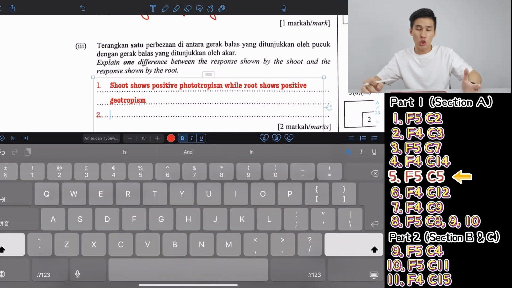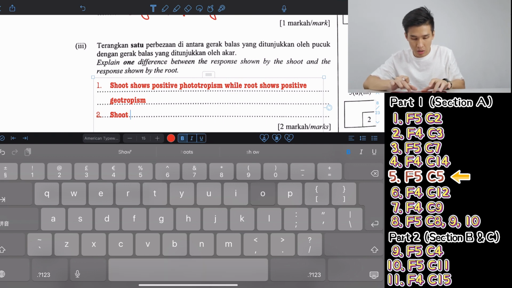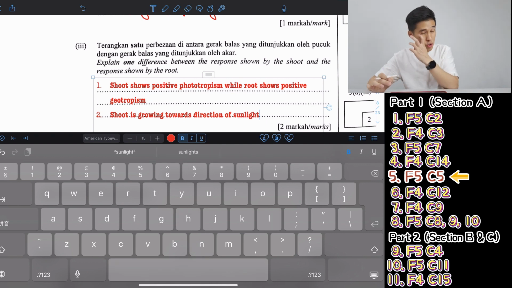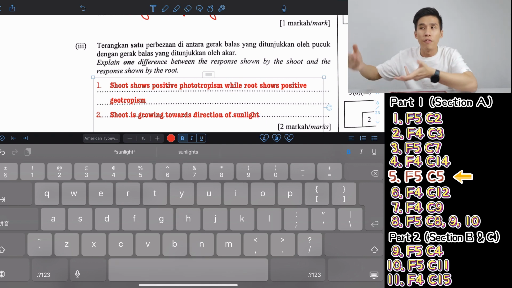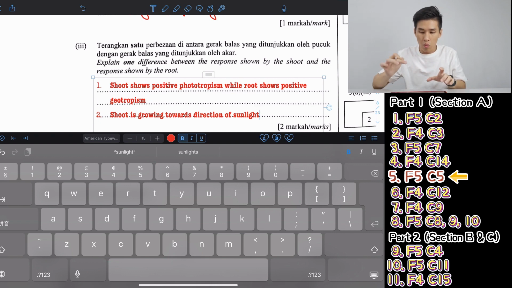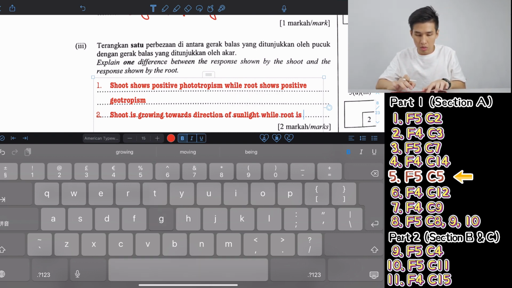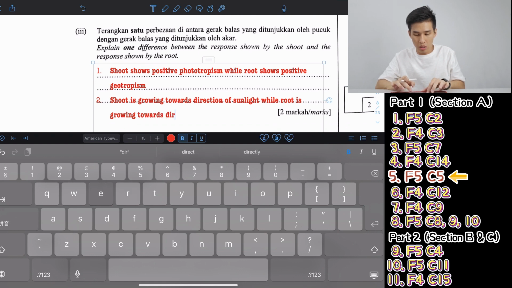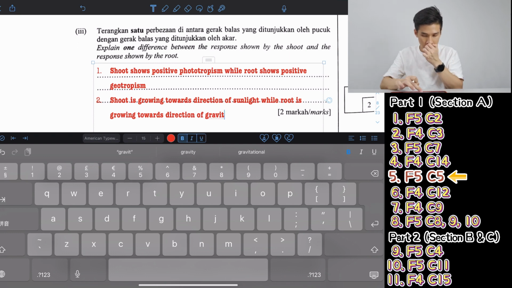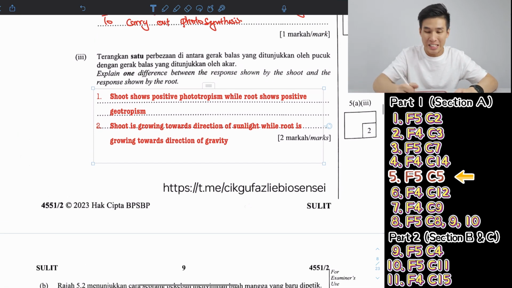Now explain. So for the explanation, I would say, where are they growing towards? So the shoot is growing towards the direction of sunlight. So that's the meaning of tropism response. Grow towards the direction of the stimulus. So the shoot is growing towards the direction of sunlight, while the root is growing towards the direction of gravity. Yeah, so that's how I explain.